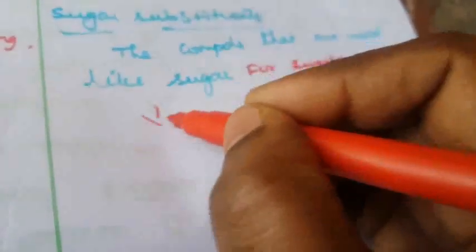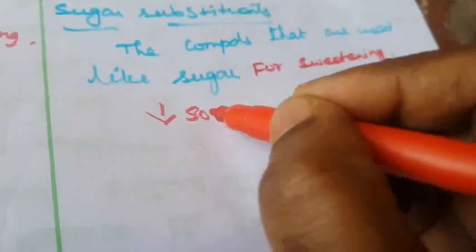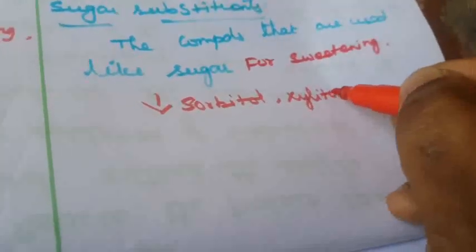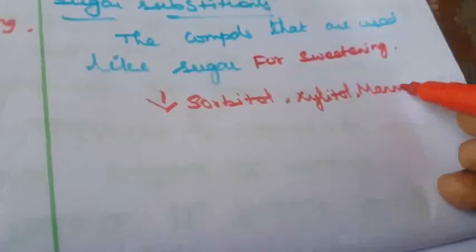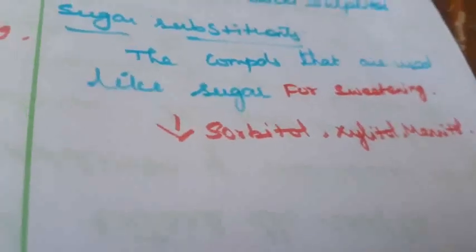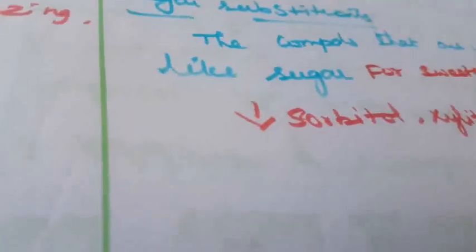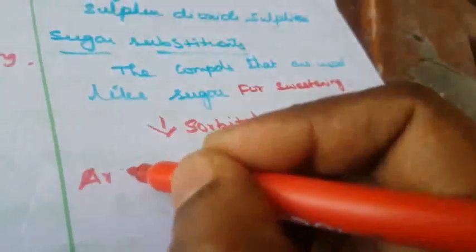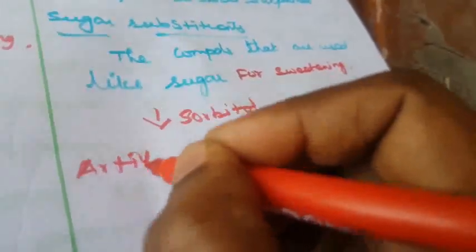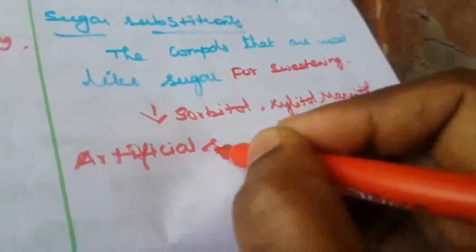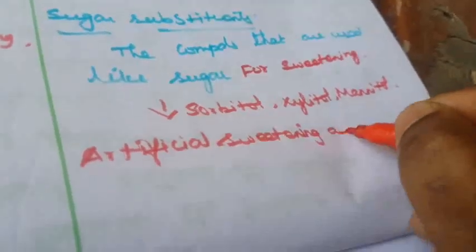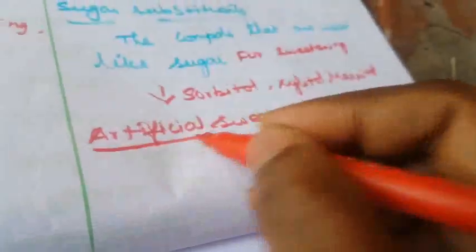What are the sugar substituents? That is sorbitol, xylitol and mannitol. These are the sugar substituents. Next one is, what are the artificial sweetening agents? Repeatedly asking two more questions. What is meant by artificial sweetening agents?